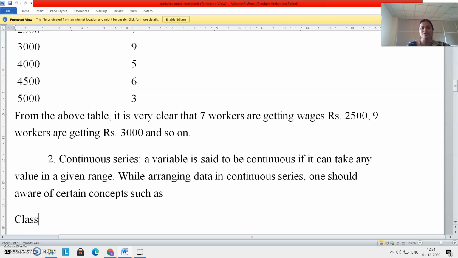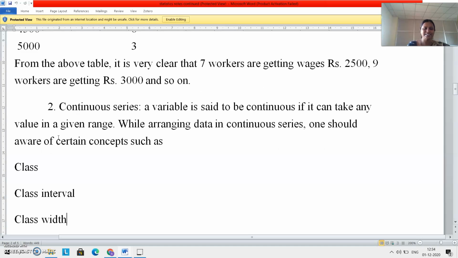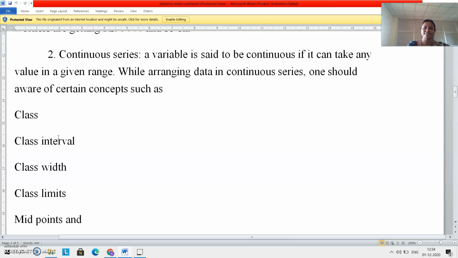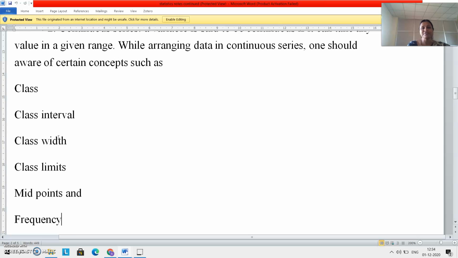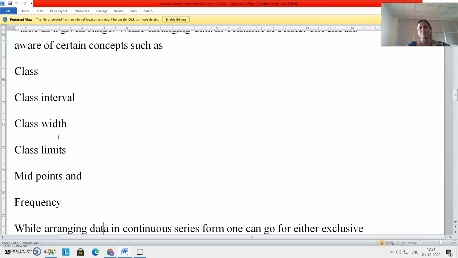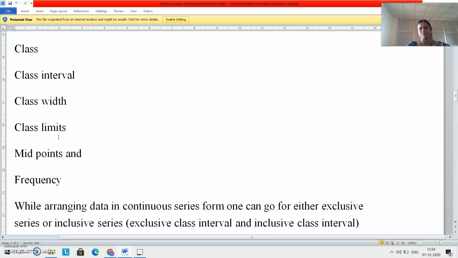While arranging data in continuous series, one should be aware of certain concepts such as class interval, class width, class limit, midpoints, frequency. All these aspects we have already discussed, particularly in the third session. While arranging data in continuous series form, one can go for either exclusive series or inclusive series. This we have not studied in the third session.